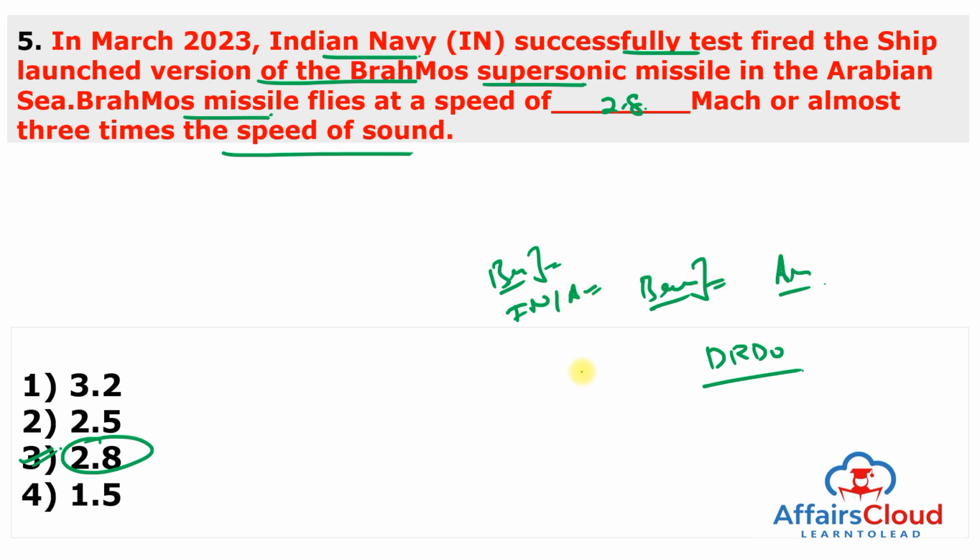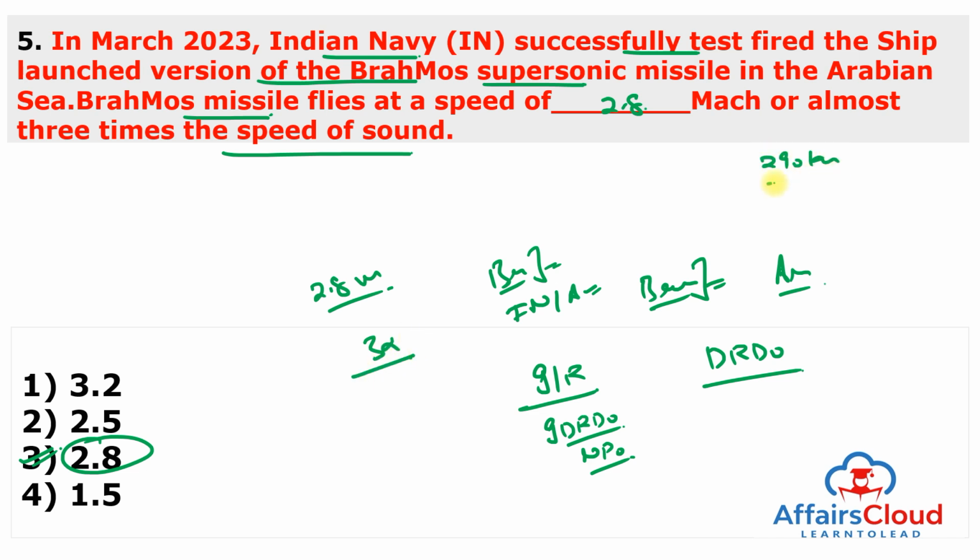BrahMos Aerospace Private Limited is an Indian-Russian joint venture between the Indian DRDO and the Russian Federation's NPO. The BrahMos missile flies at a speed of 2.8 Mach, or almost 3 times the speed of sound. Its flight range is 290 km and it operates on the fire and forget principle.